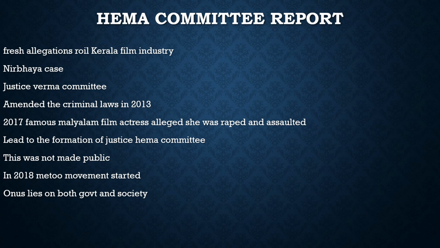So it showed various holes in the Kerala film industry with respect to women. This is all about the Hema Committee Report, and how it was released because of the intervention of the High Court. It was not released earlier because of some choices made by them, but by the intervention of the Kerala High Court it was revealed, and it showed that many women are facing challenges there.